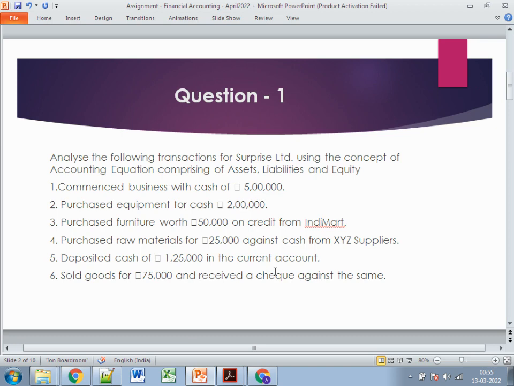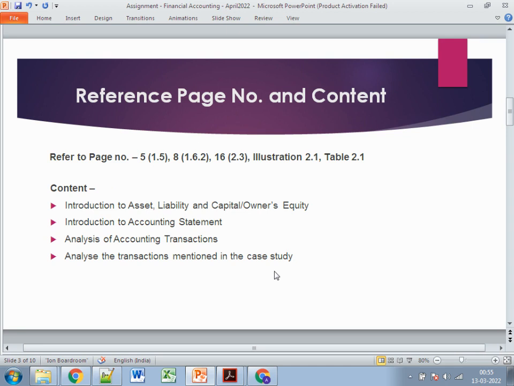Let's see what needs to be written and which pages to refer. We need to refer to page number 5, page number 8, page number 16, and the illustration and the table. What needs to be written? Firstly, we give a brief introduction about assets, liabilities, and capital or owner's equity. After that, we specify what the accounting equation is. The next is the analysis of accounting transactions, and lastly we analyze the transactions mentioned in the case study.